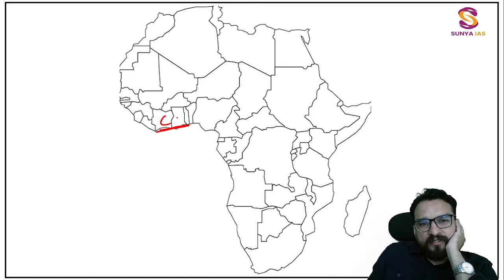Côte d'Ivoire, GTB, Ghana, Togo, Benin. And above that, Burkina Faso. One landlocked country you spotted. Mark it and add it. Burkina Faso, landlocked country over here. Okay, this much is completed.